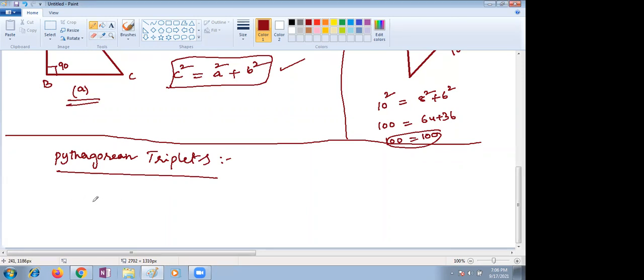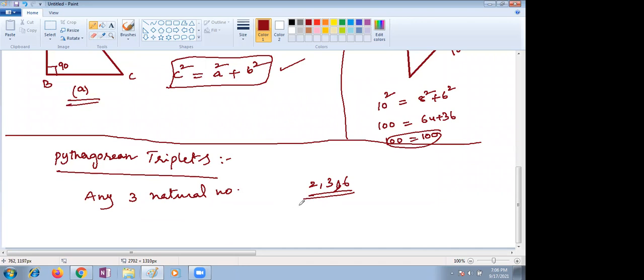Take any 3 natural numbers, say 2, 3, 6.